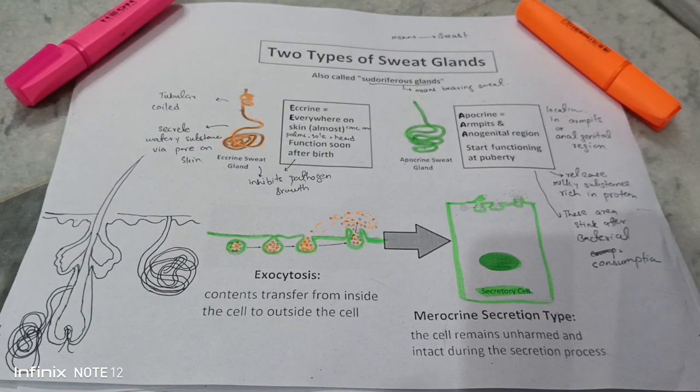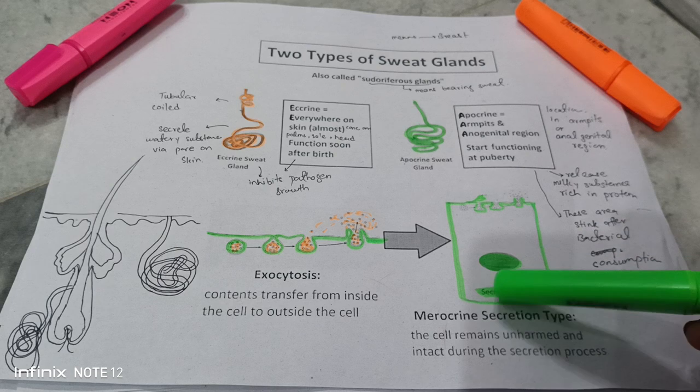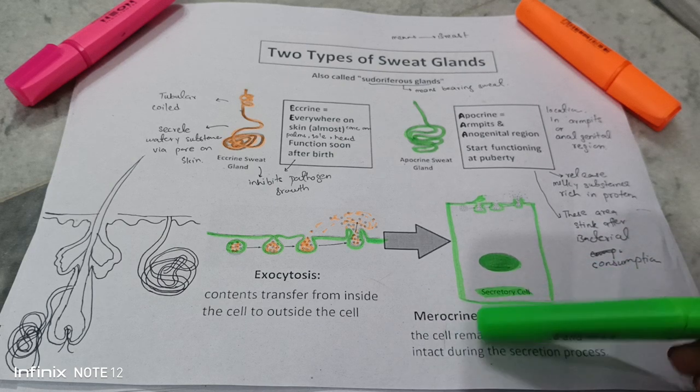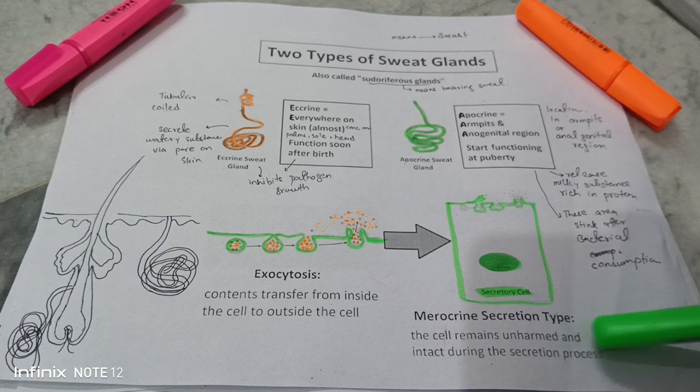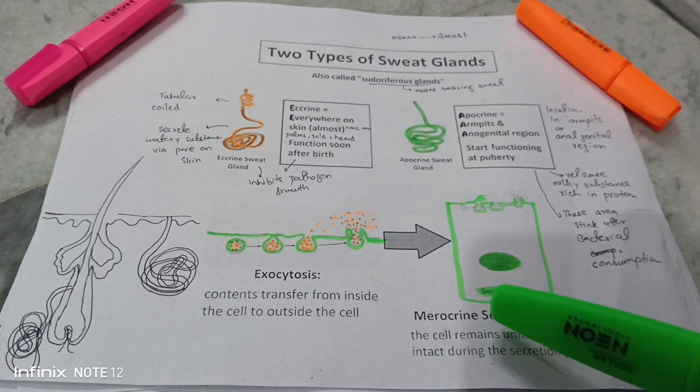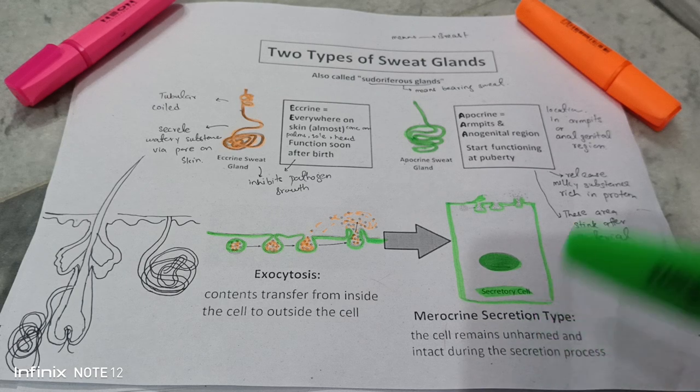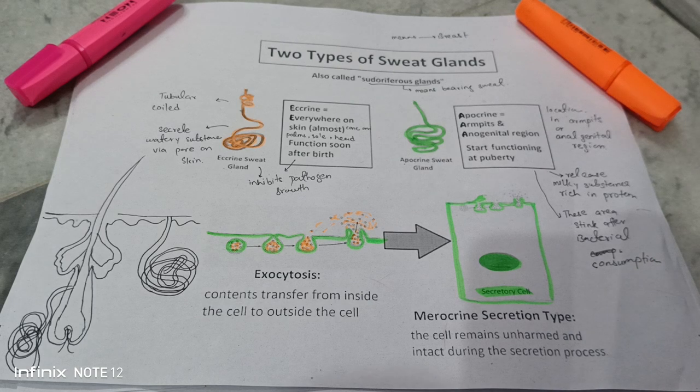So the cell which releases its secretion by the process of exocytosis is called merocrine secretion, because the cell remains unharmed and intact during the secretion process. So in this type of secretion we call it merocrine secretion, and the sweat gland is releasing their secretion by this process. So that was all about the sweat glands.